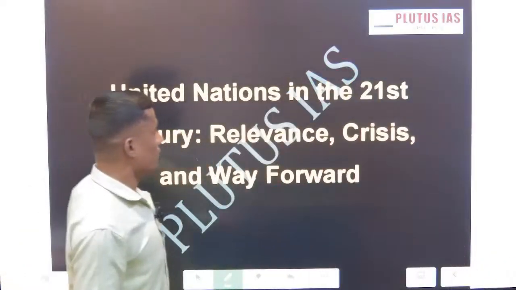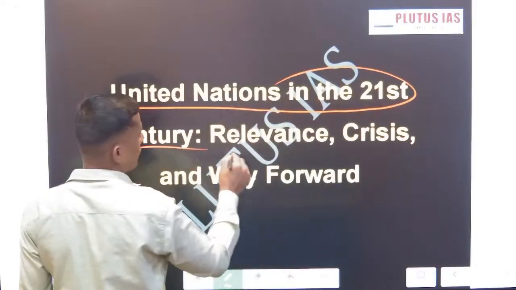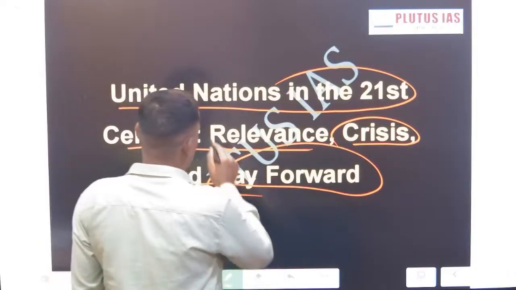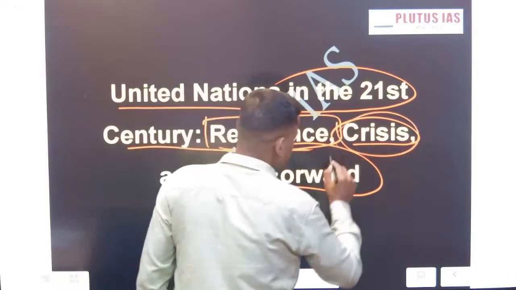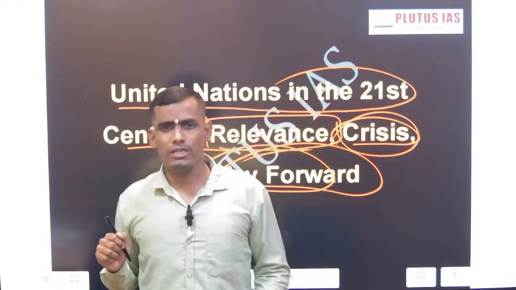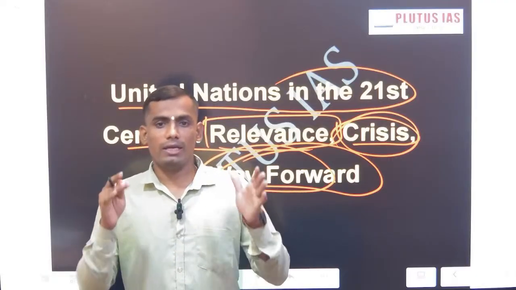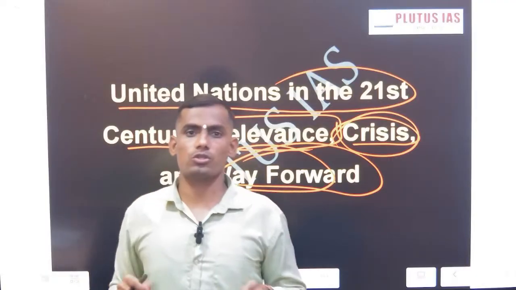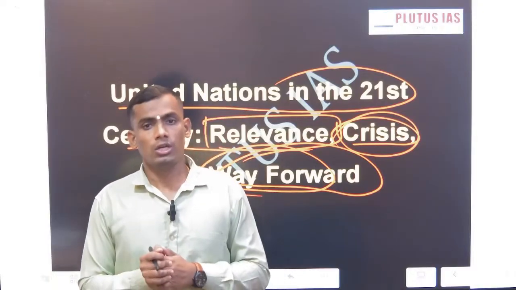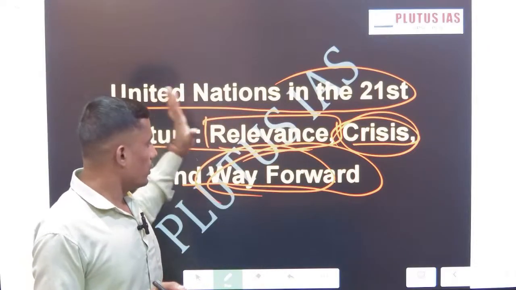First is what exactly the United Nations is in the 21st century: its relevance, crisis, and way forward. There are a number of questions on the UN, exactly on UN treaties, UNSC conventions, and UNGA membership. And in mains there is always one question on UN-affiliated bodies and institutions. So this is our main topic.